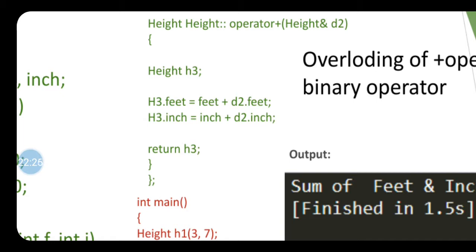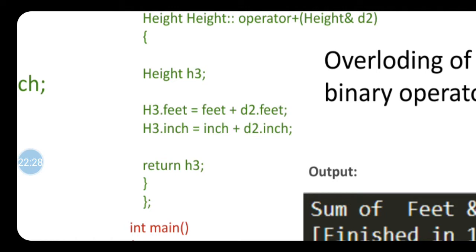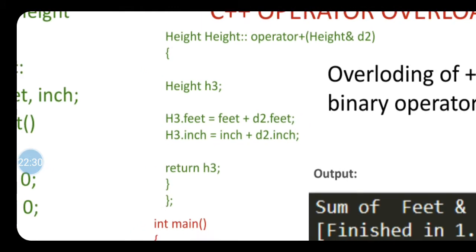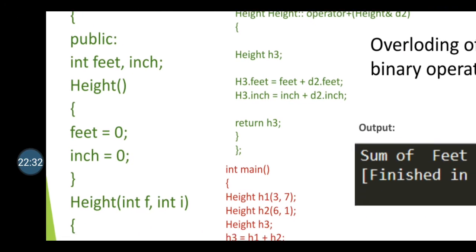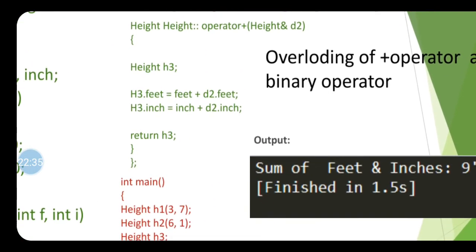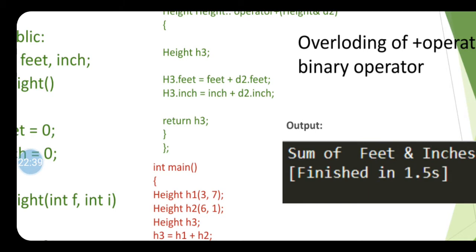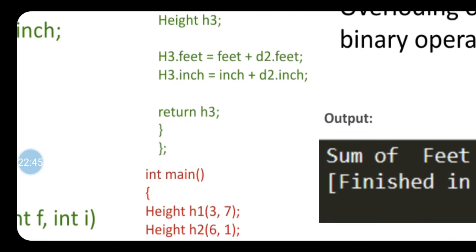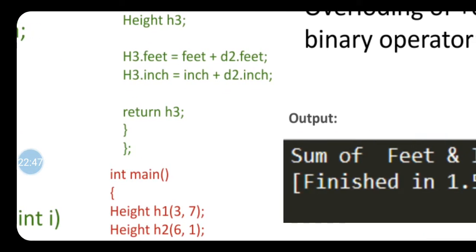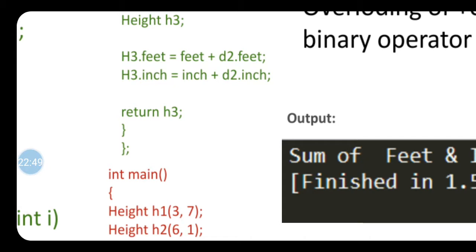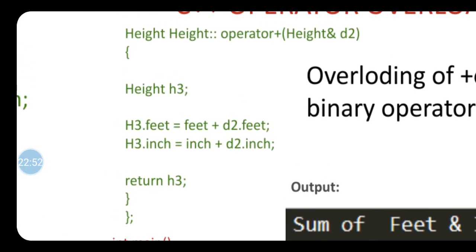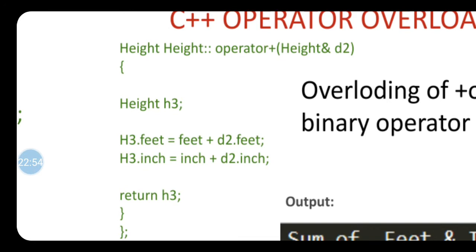My class name is height, as in this operator function I am trying to return the value as an object. Now you know that the data type of an object is the class name. See here, return h3, that means I am returning one object. So my function type becomes the class name.